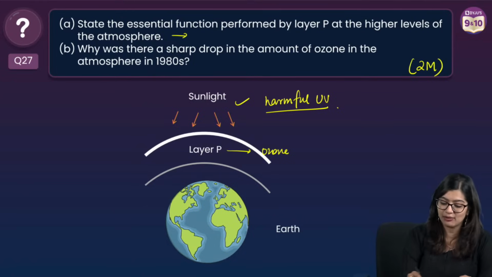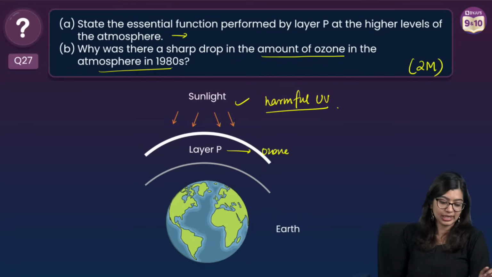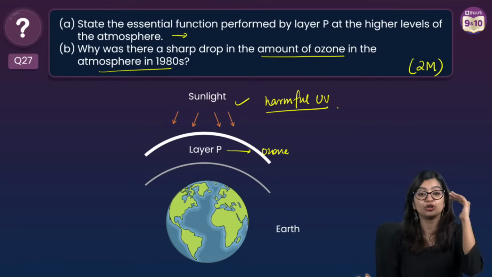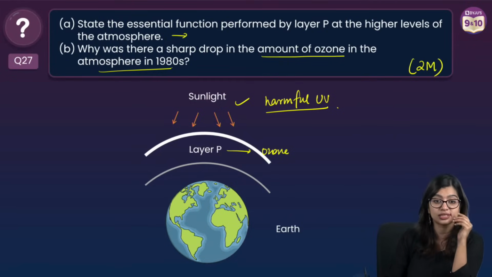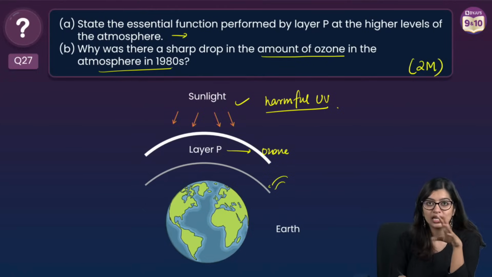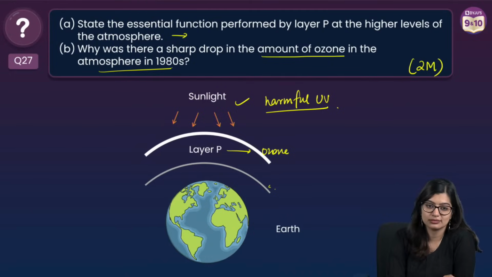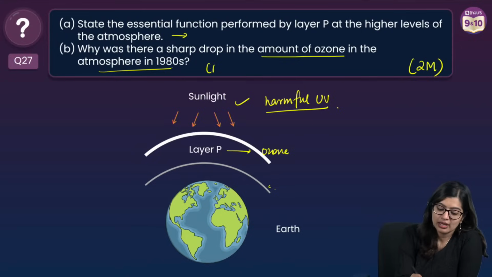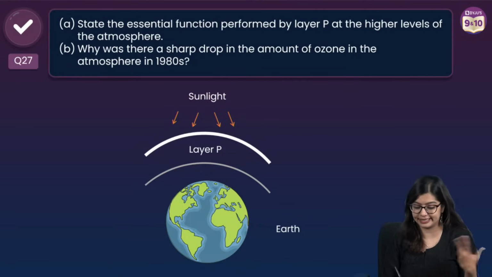Now here we see, why was there a sharp drop in the amount of ozone in the atmosphere during the 1980s? What happened during the 1980s? That there was a sharp drop in the ozone layer or in the amount of ozone. What caused that? That, Ayushman, is there to confuse you. That is actually representing the troposphere. Exactly. There was a rise in use of CFCs, which is your chlorofluorocarbons, that was depleting this, right?